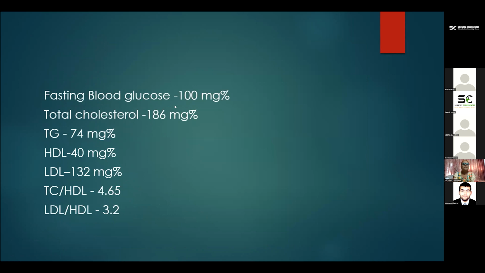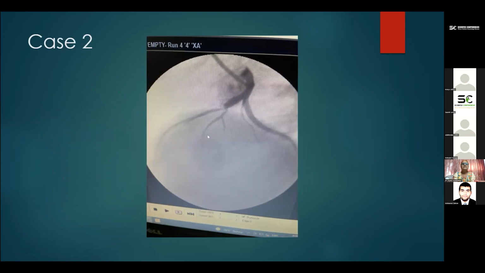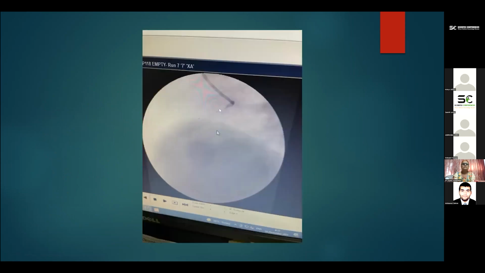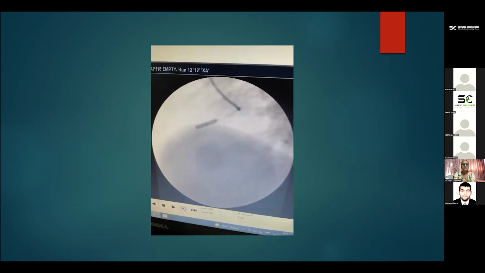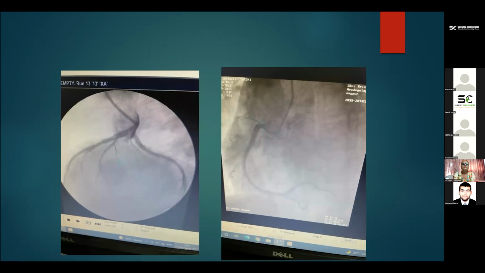Fasting blood glucose was 100. Total cholesterol was 186 milligram %. The HDL was 40 milligram %, and the ratio of TC and HDL was 4.65, and his LDL was 132 milligram %. So this patient again had critical LAD stenosis, and he also underwent angioplasty with the Pronova stent, and these are the results.